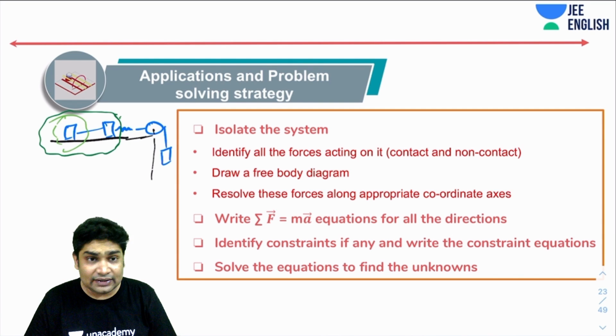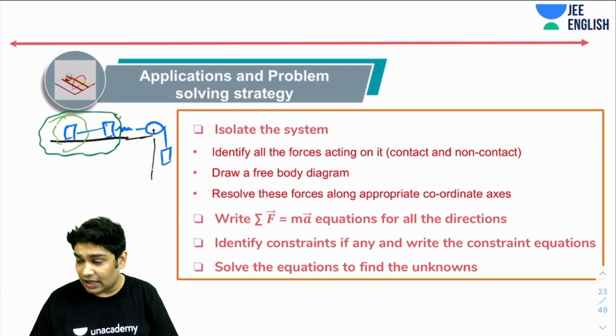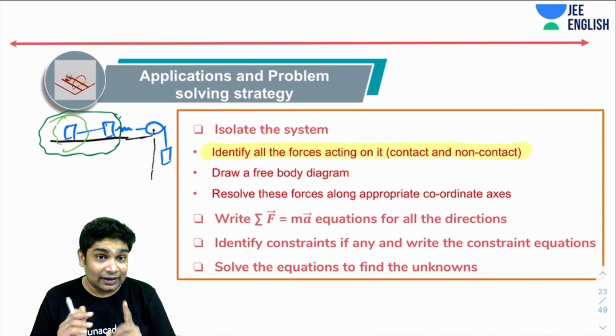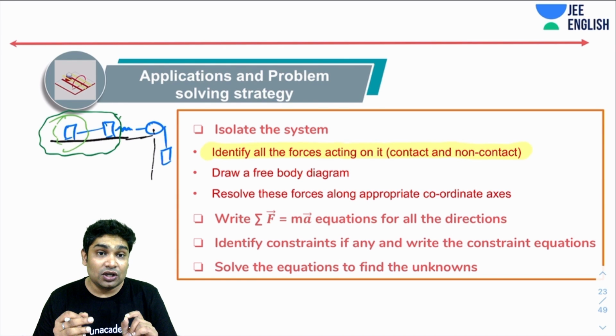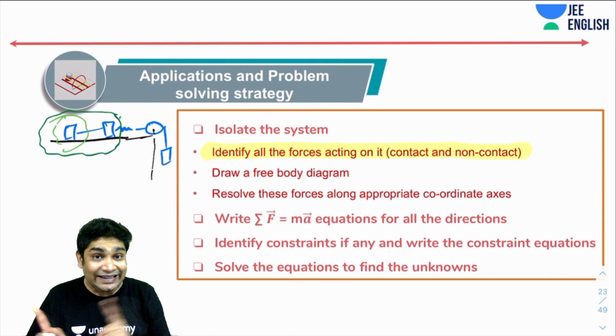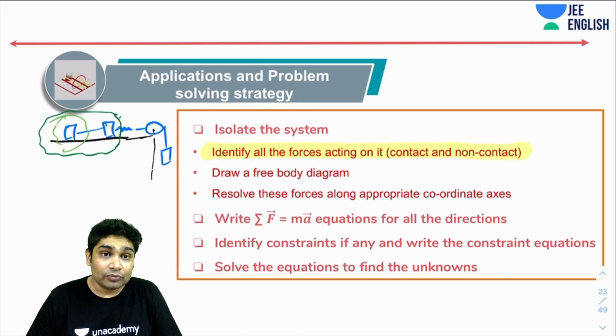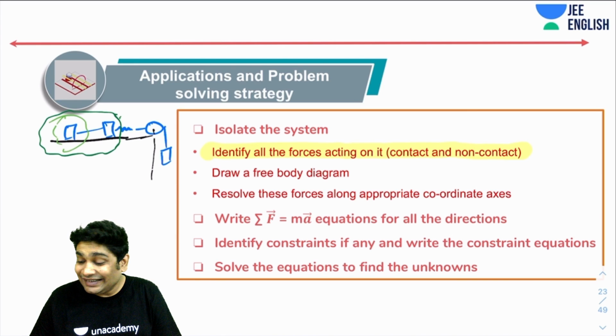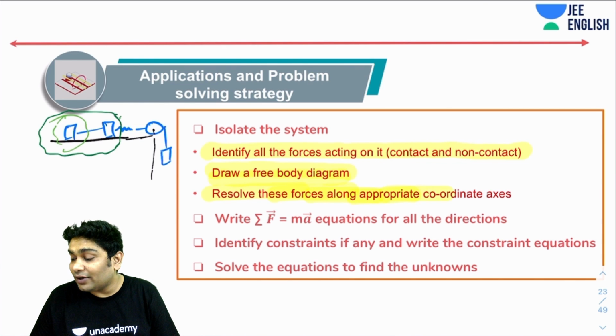So there are only a few things that you need to know about the system, as you will see in the next step. So the next step requires you to identify all the forces acting on your system. So if you can identify and write all the forces acting on the system, you should choose that kind of system for which you can easily write all the forces. Okay. So once you have selected your system, then you identify all the forces acting on it. They may be contact or non-contact. Then you draw an FBD. Okay. Finally, you resolve all these forces along appropriate coordinate axes.